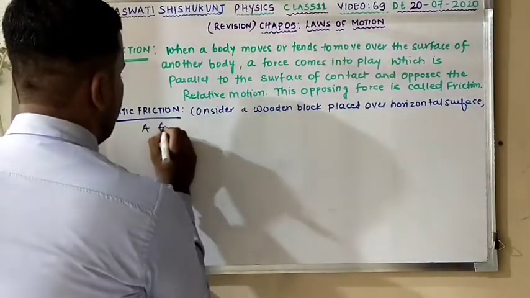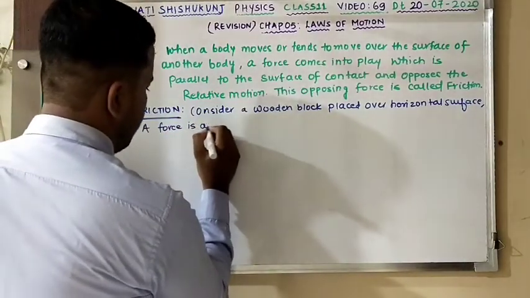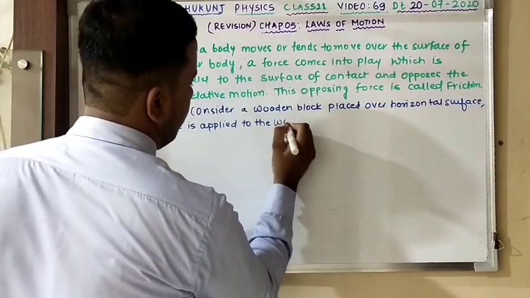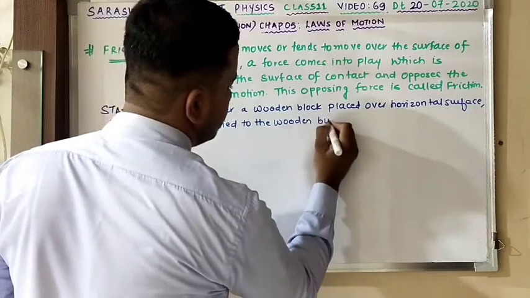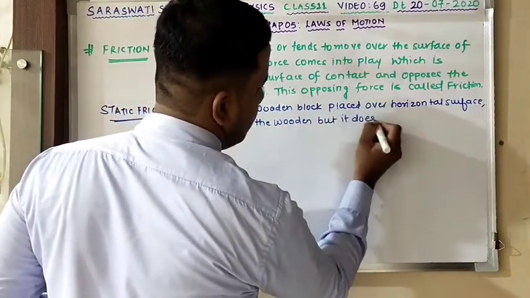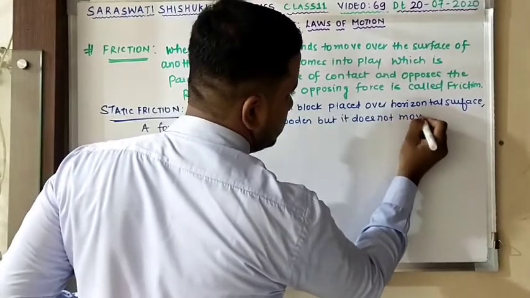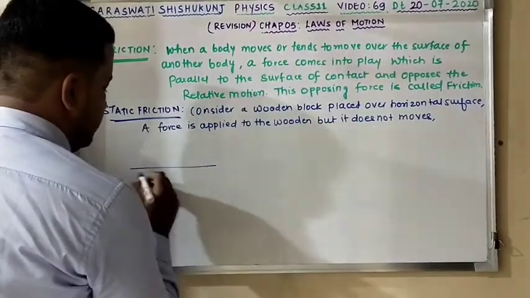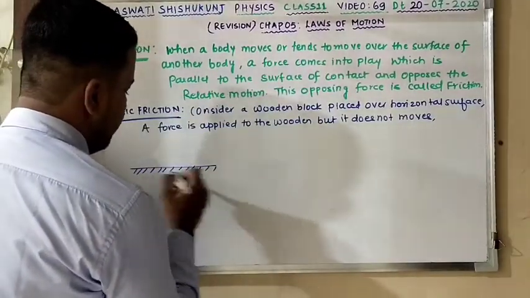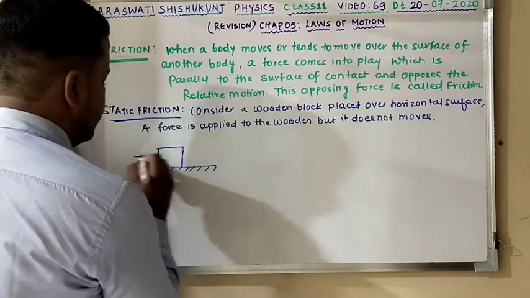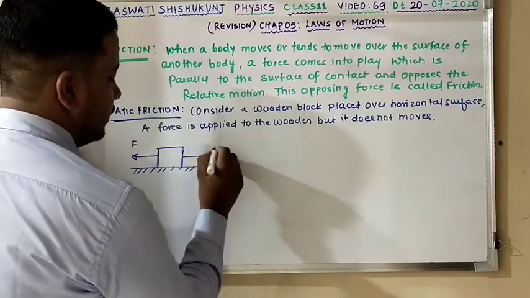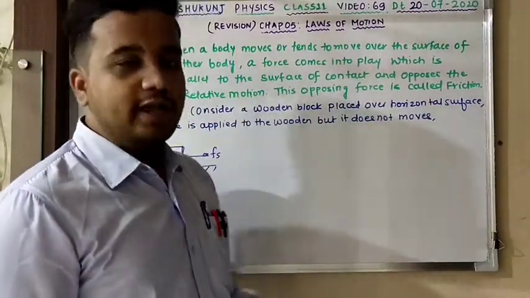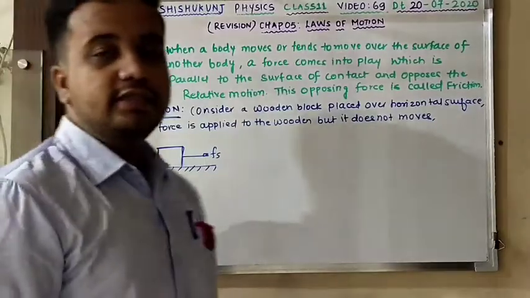A force is applied in order to move the block, but it does not move. We can say a force is applied on it like this. Here a similar amount of frictional force is developed which is parallel to the contact surface, but which balances the applied force. Hence the block does not move.